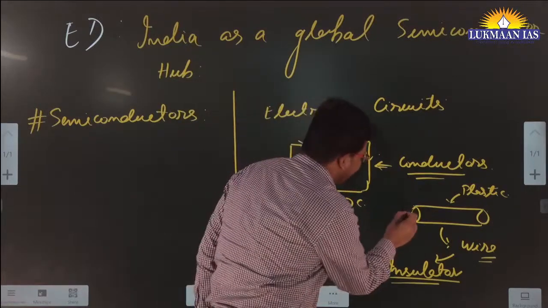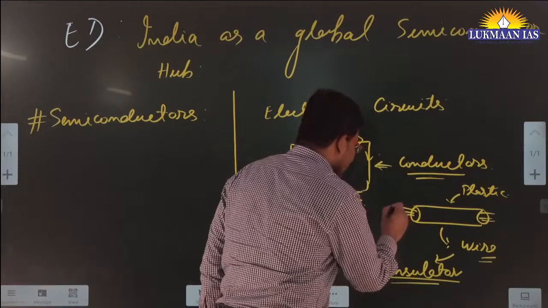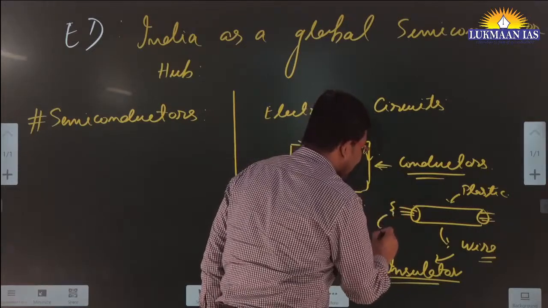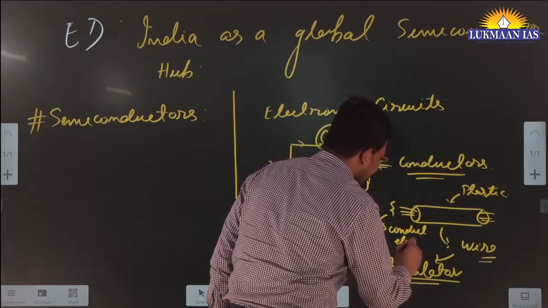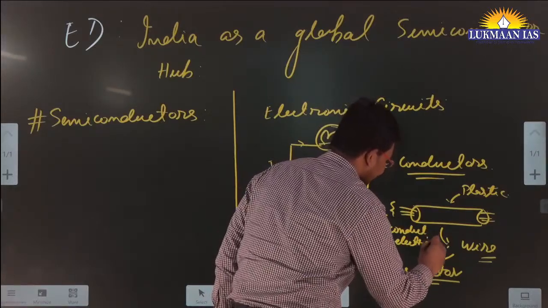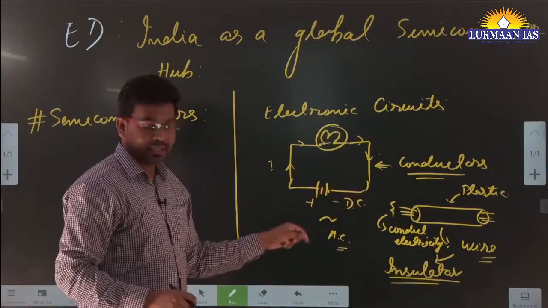However, inside the wire we see copper wires or aluminum wires, and these conduct electricity.